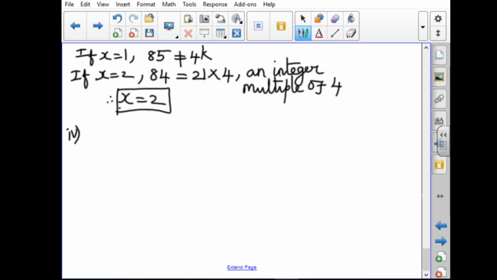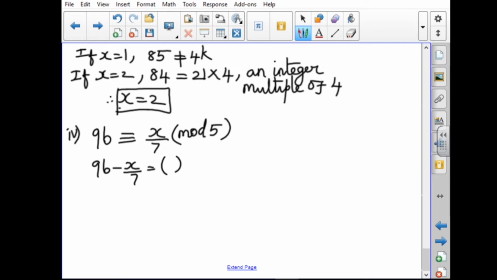Fourth one. Fourth question is 96 is congruent to x by 7 mod 5. By definition, I can write it as 96 minus x by 7 equal to a constant multiple of 5.